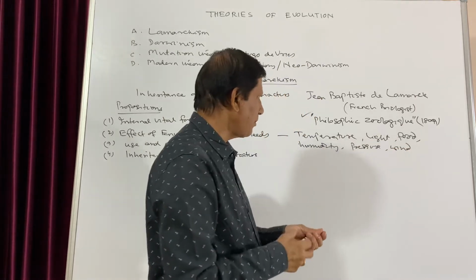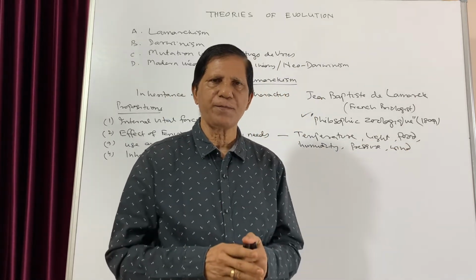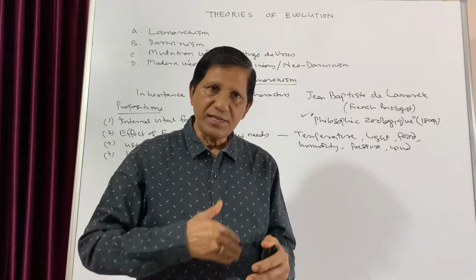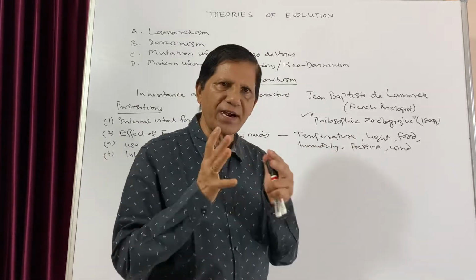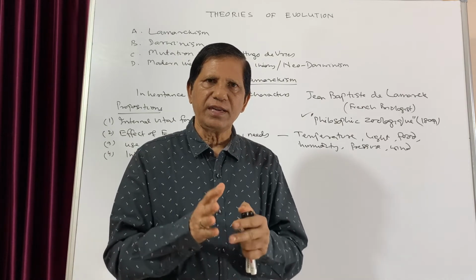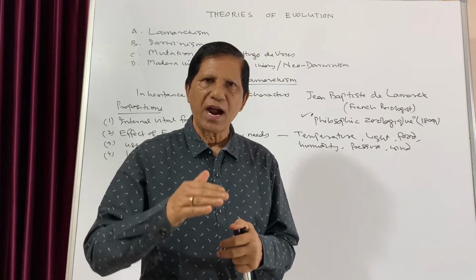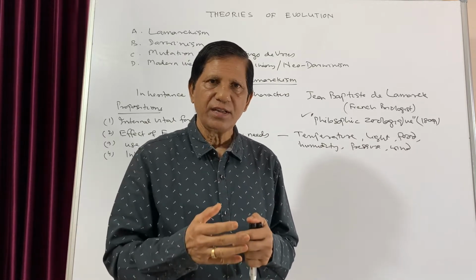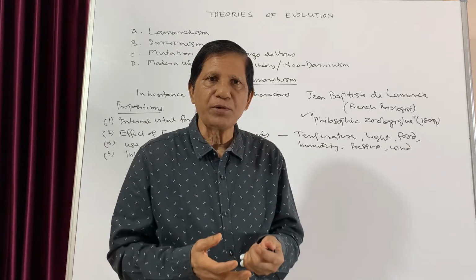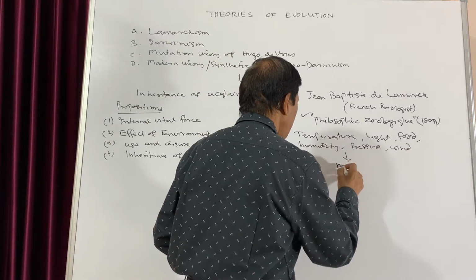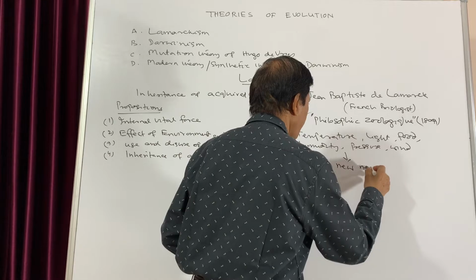These are some of the environmental conditions which affect the organisms. And these different environmental factors induce certain changes in the organisms. And due to those changes, the organisms have new needs.